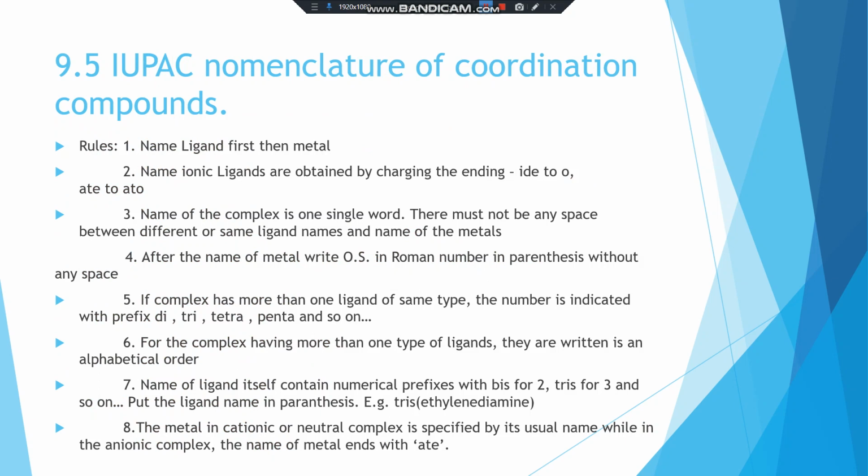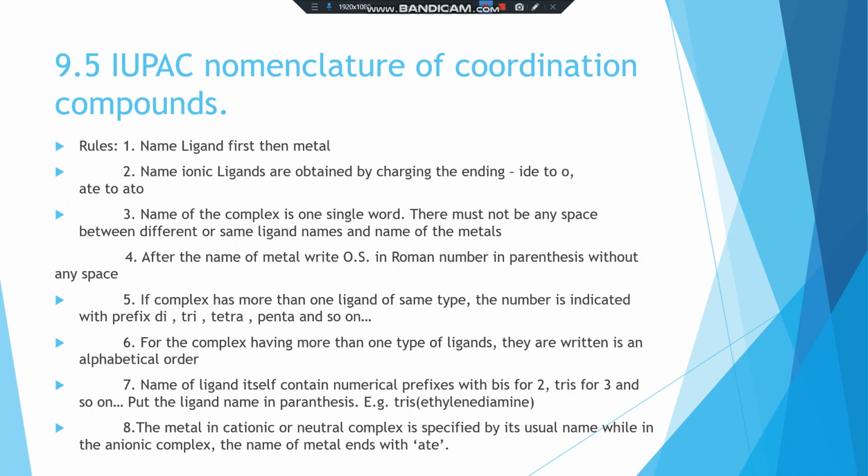Second rule: the names of the anionic ligands are obtained by changing the ending -ide to -o and -ate to -ato. This is the suffix which will be changed. Third rule: the name of the complex is one single word. There must not be any space between different ligand names, as well as between the ligand name and the name of the metal.